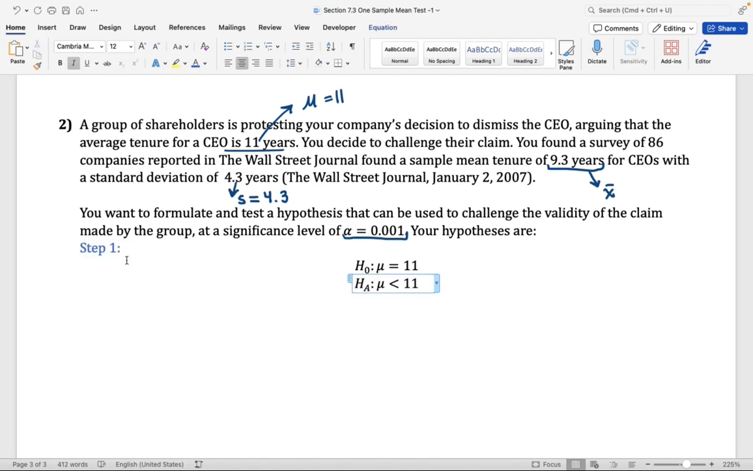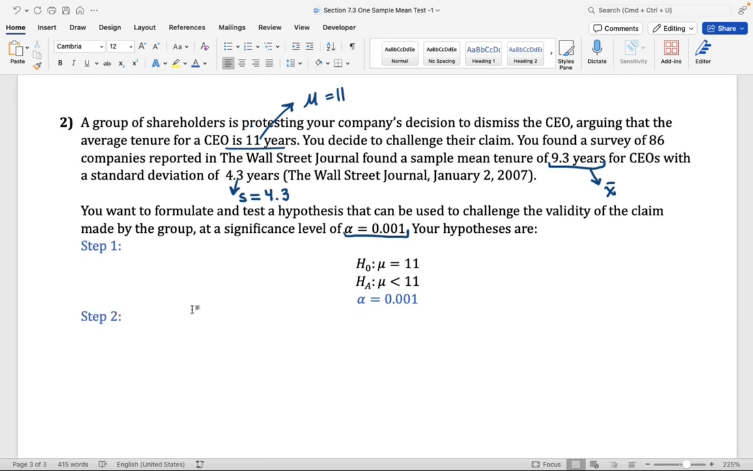Here, I'm just going to write step one. Step one is done for us. Now, here on step one, I'm also going to write the alpha value, alpha equal to 0.001. This is going to be the significance level. We're going to use this level of significance to make a decision.